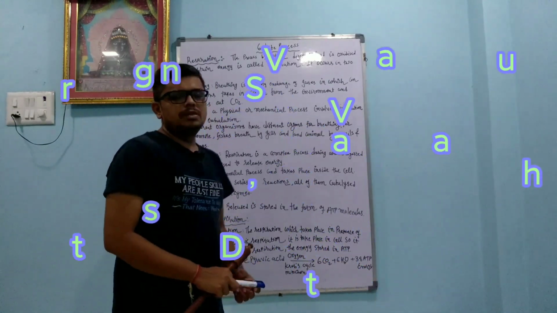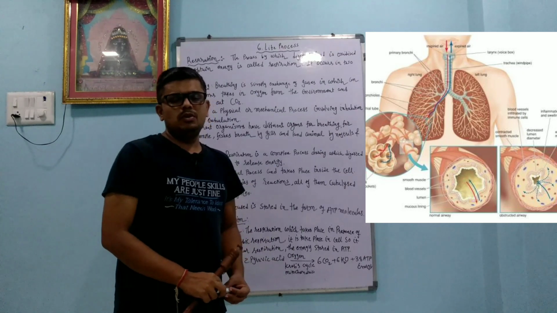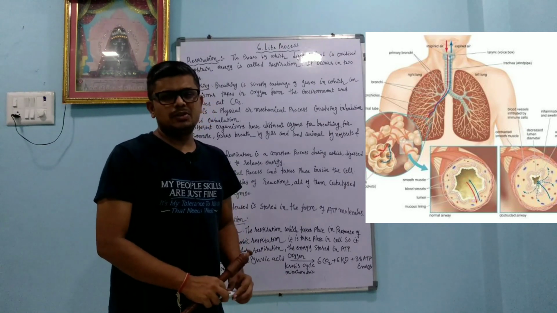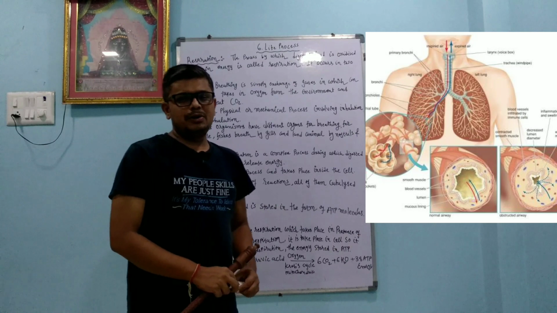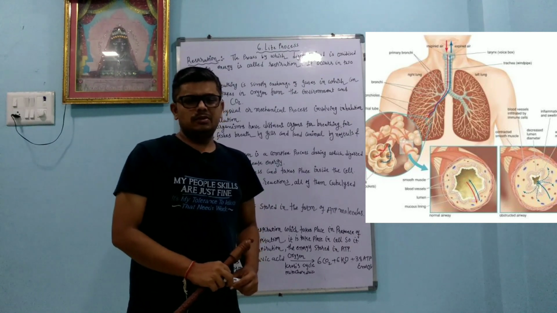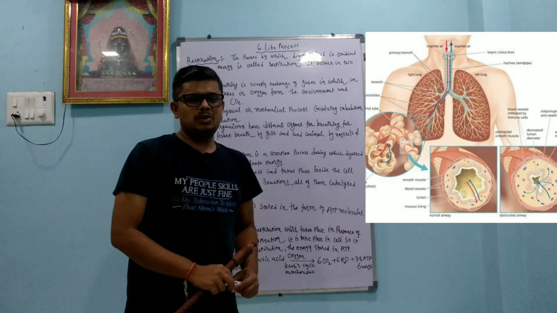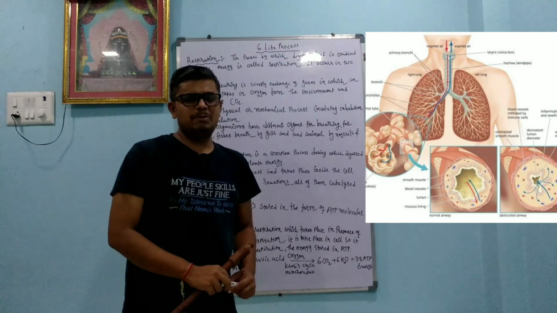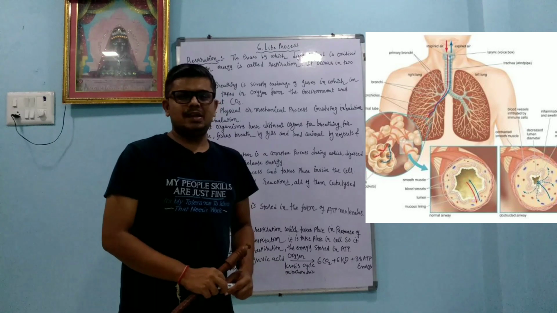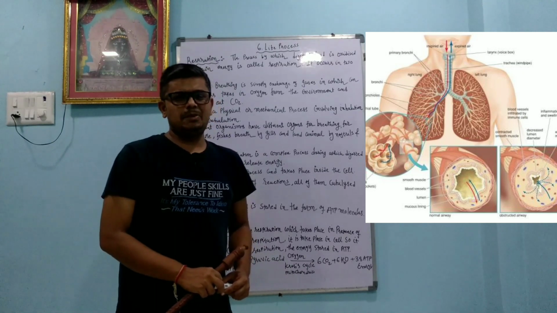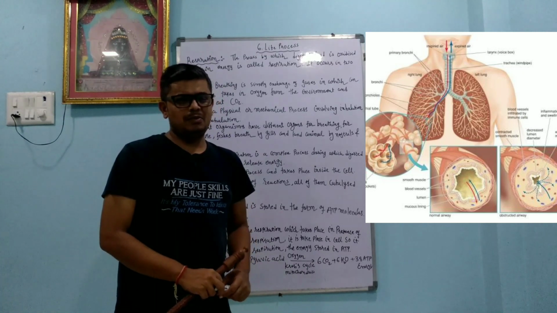Today we will continue chapter number 6, life processes. Dear students, we are going to learn about respiration. Respiration is the process to understand how energy is produced in the body. The second thing we are going to learn is that respiration is of two types. One is aerobic respiration, which takes place in the presence of oxygen, and the second is anaerobic respiration, which takes place in the absence of oxygen. So we will learn one by one.